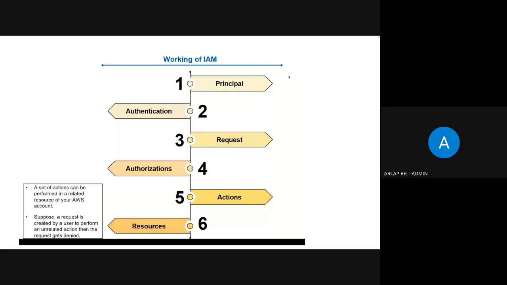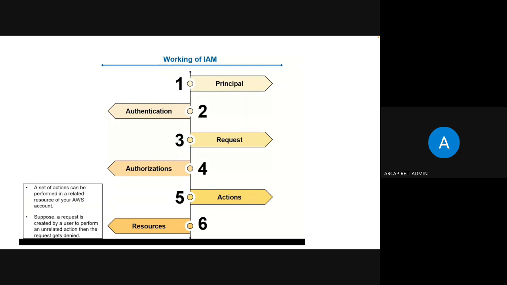So here, whenever an S3 bucket has some data and I'm trying to open that bucket, first, what is the principal? I'm the account holder, or a role, who is trying to open the S3 bucket.